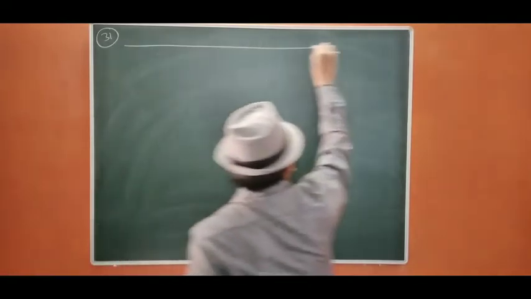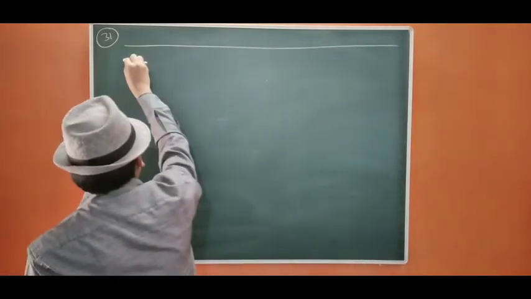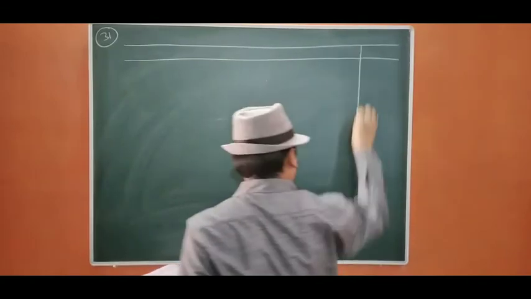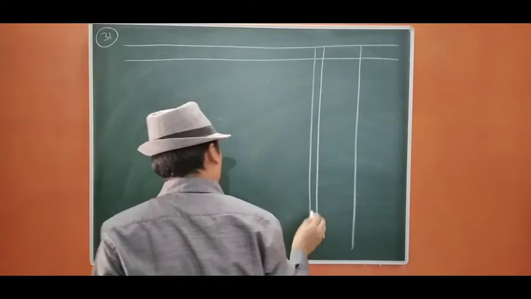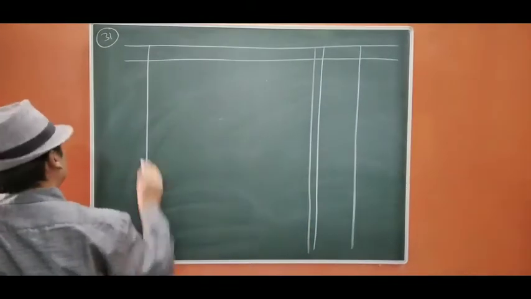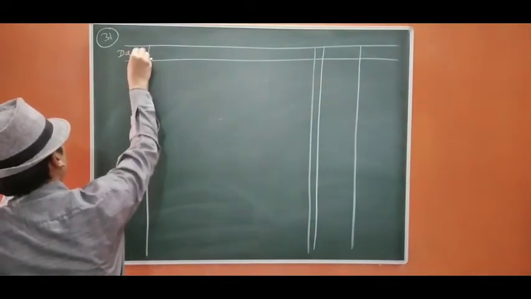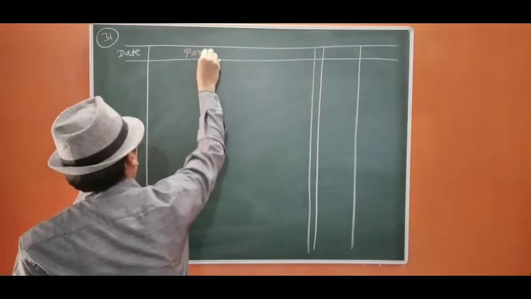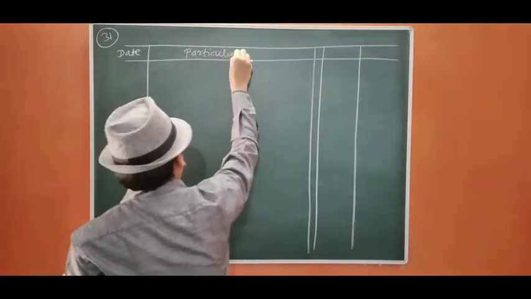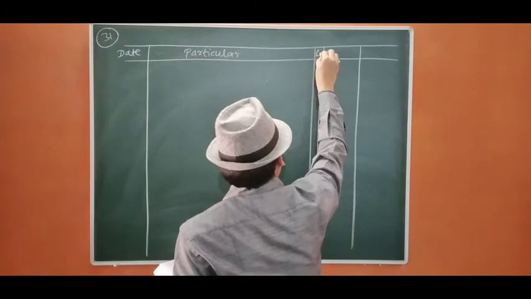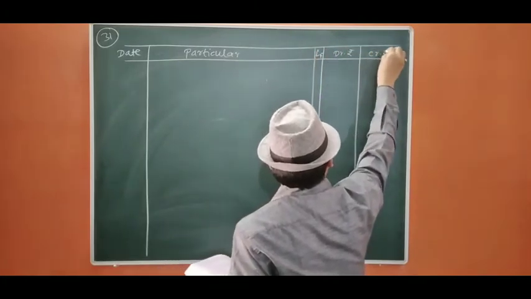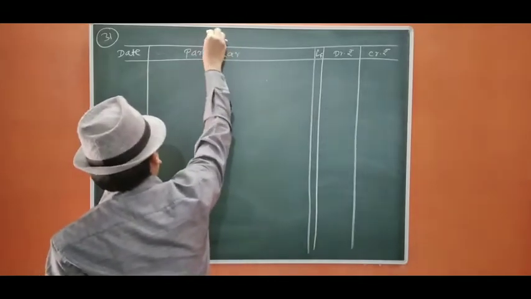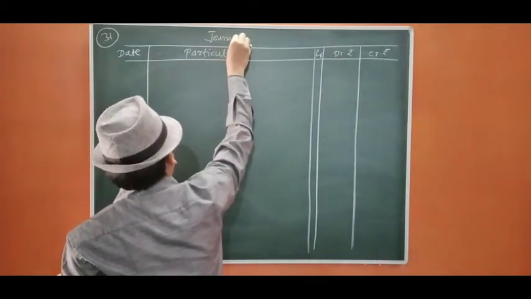We are going to pass the journal entries. Date, particulars, ledger folio, debit rupees, credit rupees, journal entries.